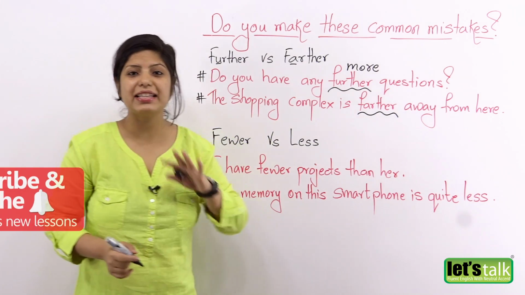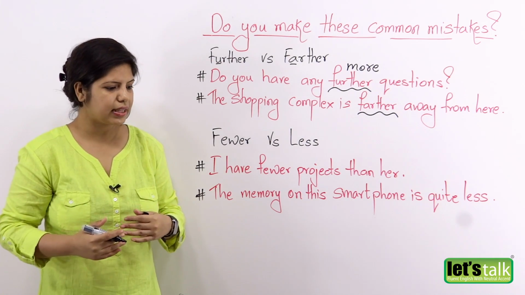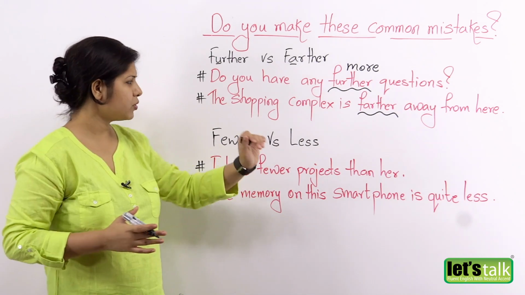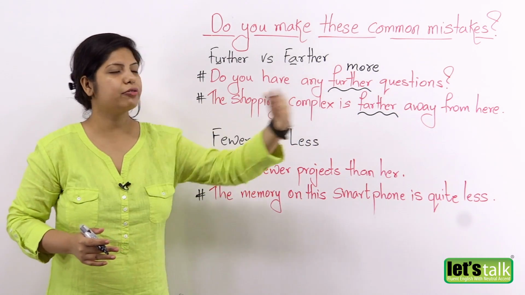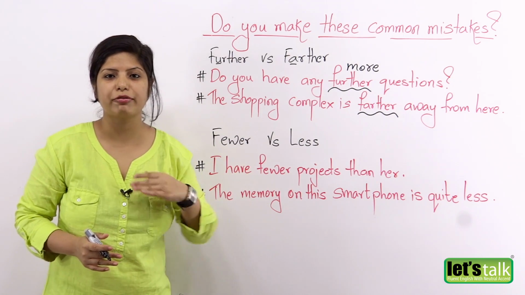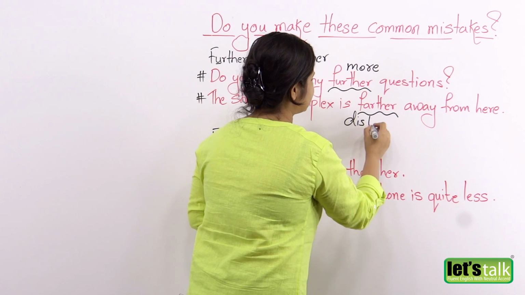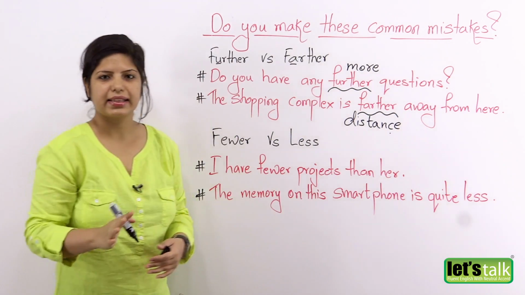The word farther is used mainly for distance, alright. So if you want to say that a particular place is far away, you could say the shopping complex is maybe 5 kilometers farther away from here. So you use this word when you talk about distance specifically, not for anything else.